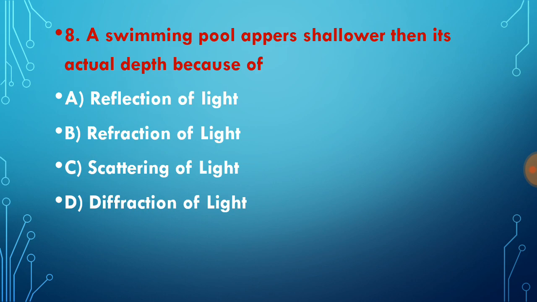Question number 8. A swimming pool appears shallower than its actual depth. A swimming pool has real depth and apparent depth because of which phenomenon? Reflection of light, refraction of light, scattering of light, or diffraction of light? The correct choice for this question is refraction of light. Because of refraction of light we see the apparent depth of the swimming pool, because light bends when it comes from the water to air. So refraction is the correct answer for question number 8.